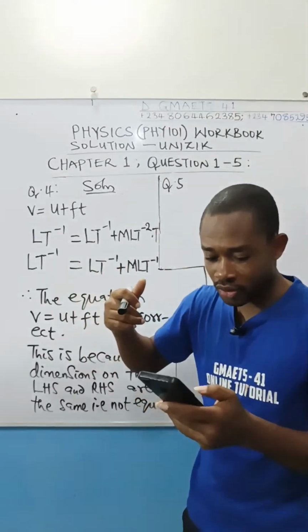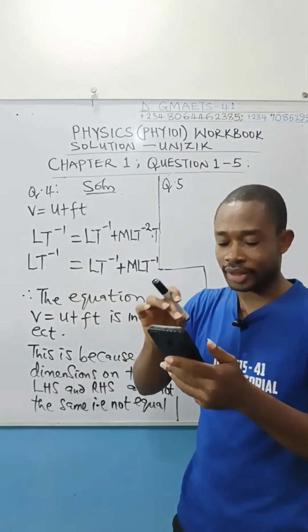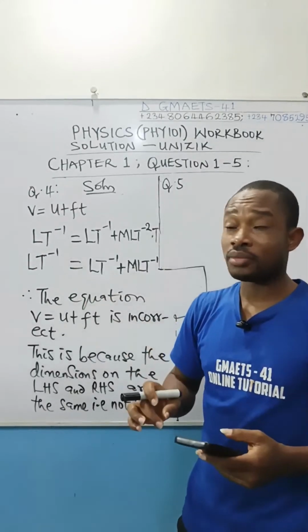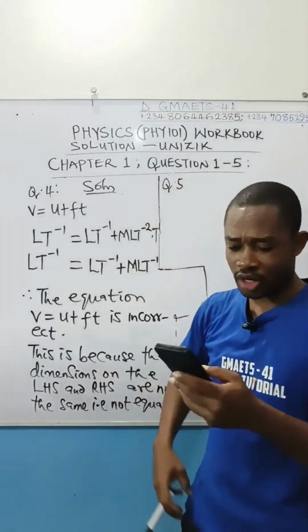Last question, please. Remember, there are 5 questions in this chapter 1, which is extracted from dimensional analysis. So let us take the last question.